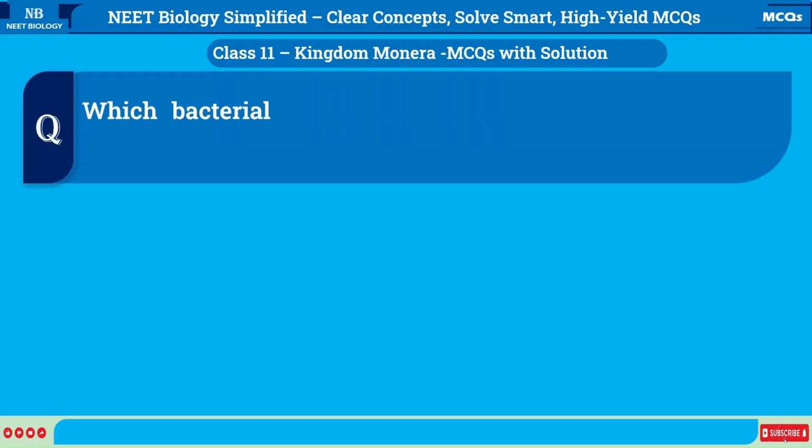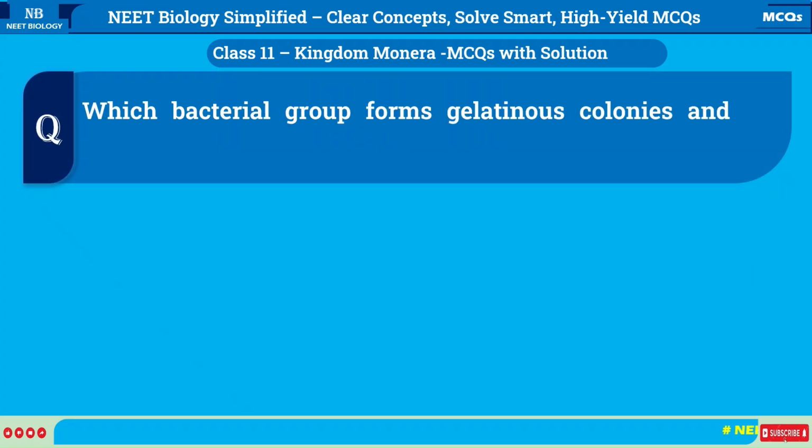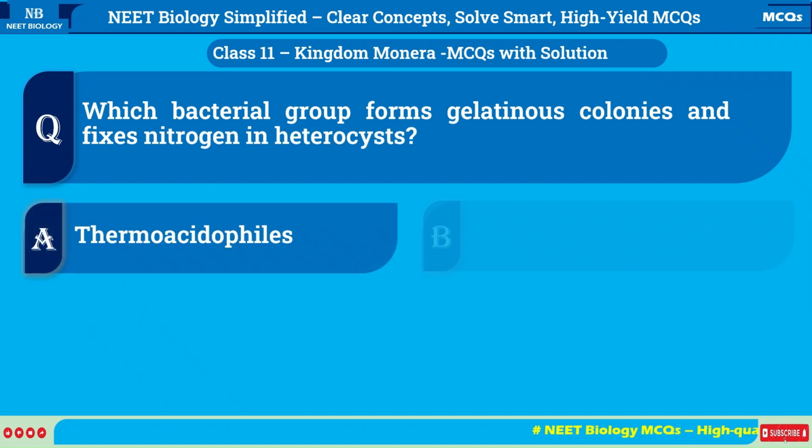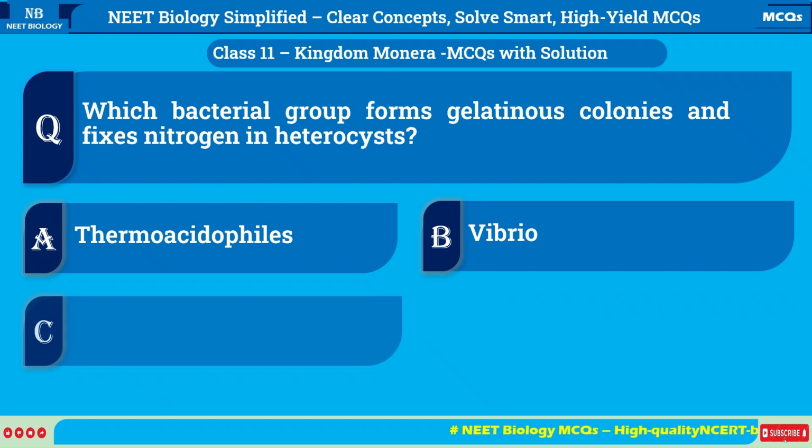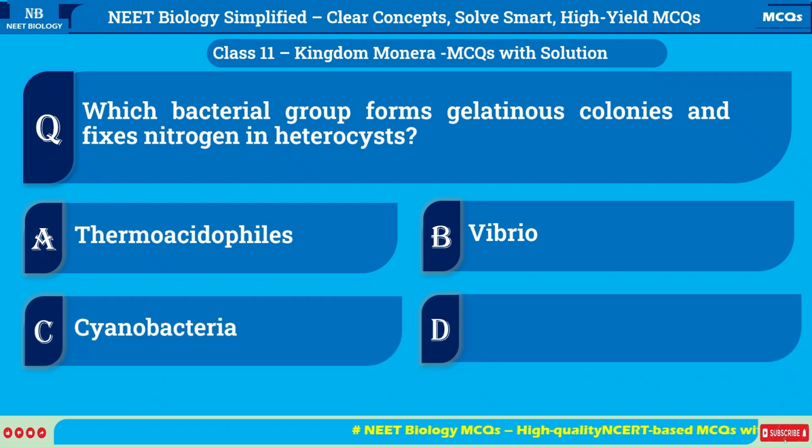Which bacterial group forms gelatinous colonies and fixes nitrogen in heterocysts? A. Thermoacidophiles. B. Vibrio. C. Cyanobacteria. D. Mycoplasma.